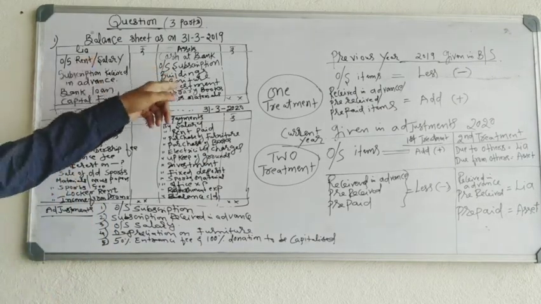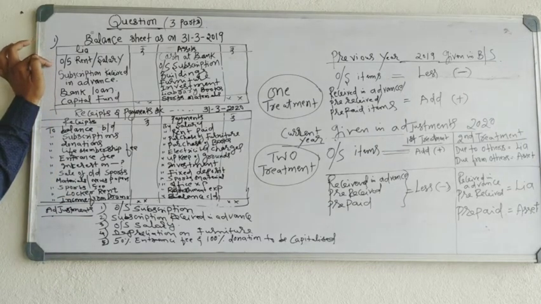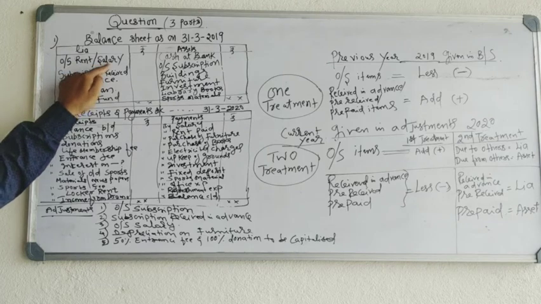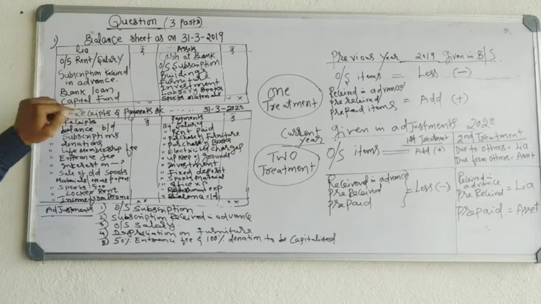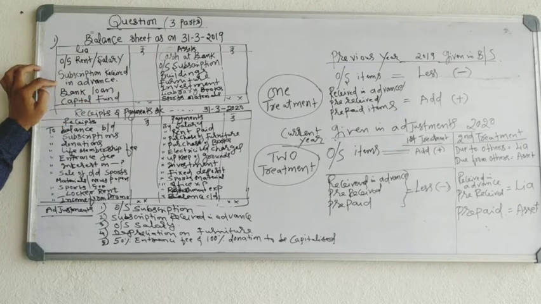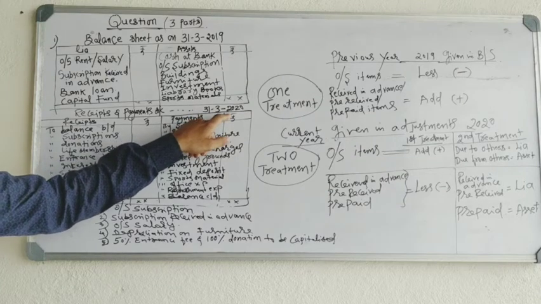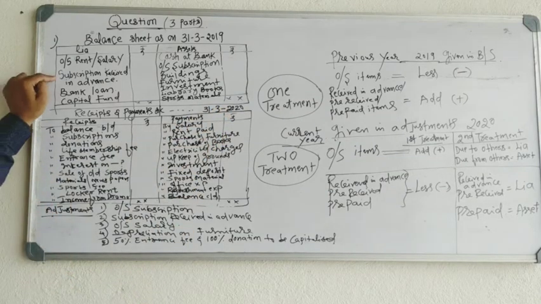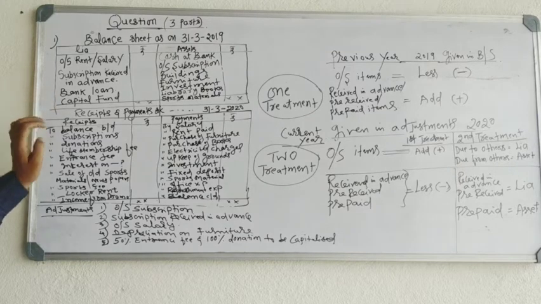In the previous year balance sheet, you have some outstanding liabilities. Outstanding rent, outstanding salary. That means we have to pay the rent, we have to pay the salary. Subscription received in advance: 2020 subscription is received in 2019. That is subscription received in advance. You have bank loan, you have capital fund. Bank loan is a liability, capital fund is also shown on the liability side of balance sheet.